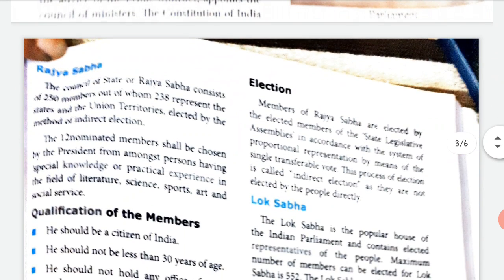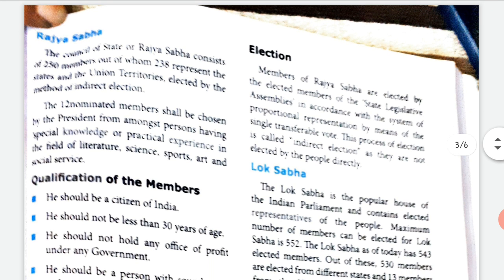The Council of State or Rajya Sabha consists of 250 members, out of whom 238 represent the states and the union territories, elected by the method of indirect election. So you have to remember this very well. So Rajya Sabha has how many? 250 members, out of which 238 people are from the states and the union territories. How are they elected? By indirect election.